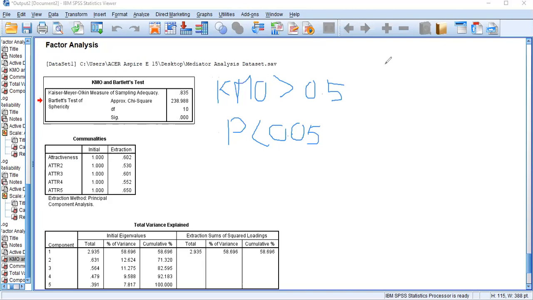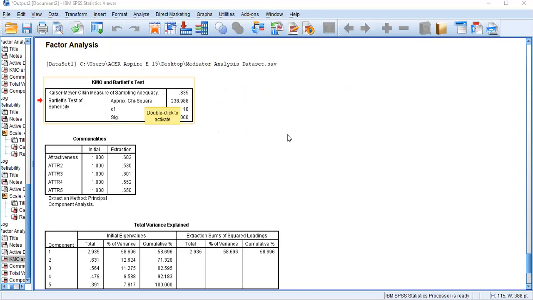Okay, that is the first condition. What is the first condition? The KMO value should be greater than 0.5 and its sig value should be less than 0.05.